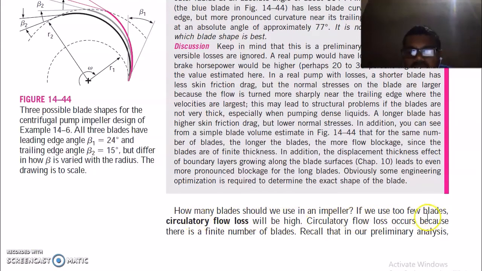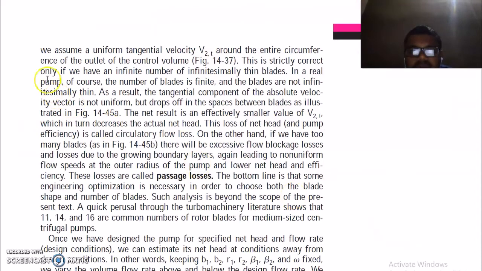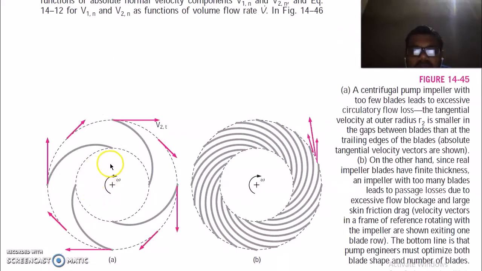If we use too few blades, circulatory fluid loss will be high. Circulatory loss occurs because there is a finite number of blades. Recall that in our primary analysis, we assumed a uniform tangential velocity V2 around the entire circumference of the outward control volume. But you can see here the V2t, and because of the missing blade, its velocity will decrease, then increase again, decrease, increase.